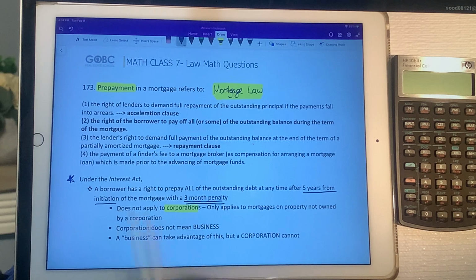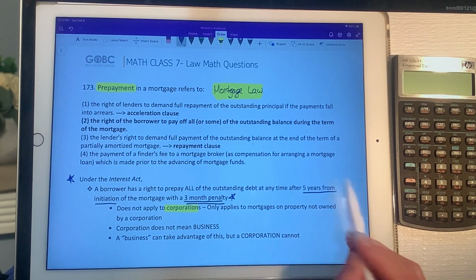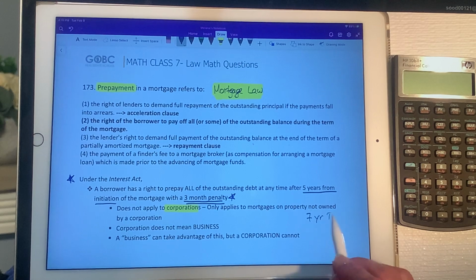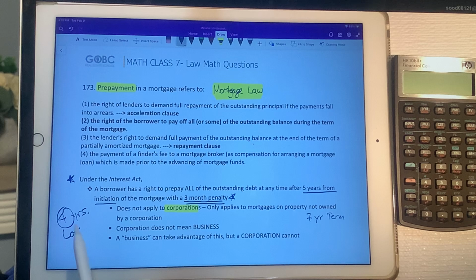Well, this part of the Interest Act gives you the ability to pay out your mortgage contract early and escape paying all of the interest that you might still have owing on it. But there are some restrictions on that. So if you had a 7-year term and 4 years into that term, you won the lottery. You have $25 million now, and you just want to get rid of this mortgage contract that you have the 7-year term for.